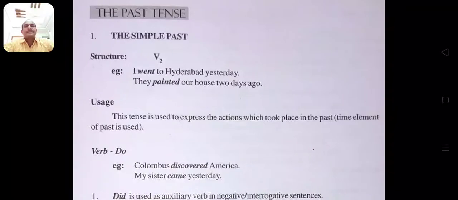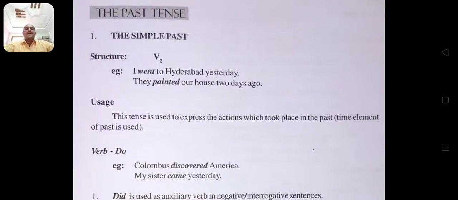You see the structure: subject plus verb second form plus object. I is the subject, went is the verb, the second form of the verb. To Hyderabad yesterday is the object. That's why we used the simple past tense in I went to Hyderabad yesterday.